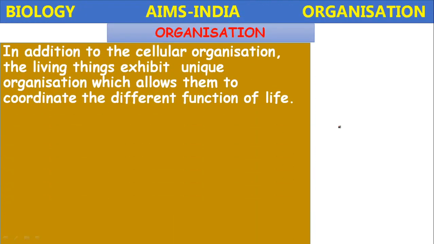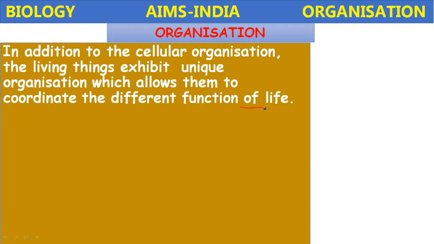Organization. What is organization? How does it proceed in living things? In addition to the cellular organization, the living things exhibit a unique organization which allows them to coordinate the different functions of life.